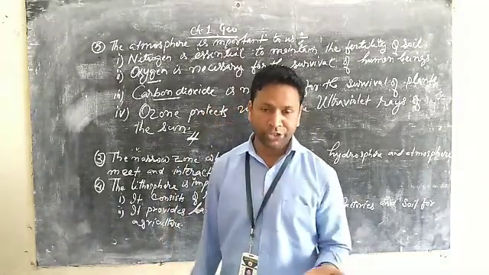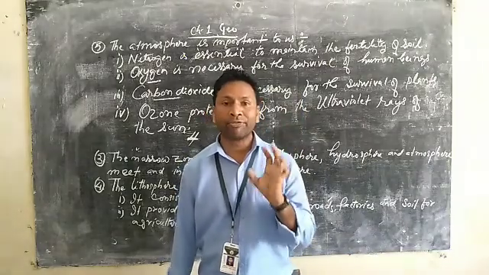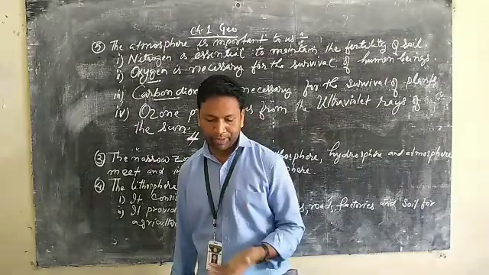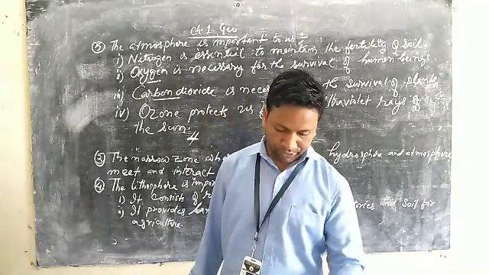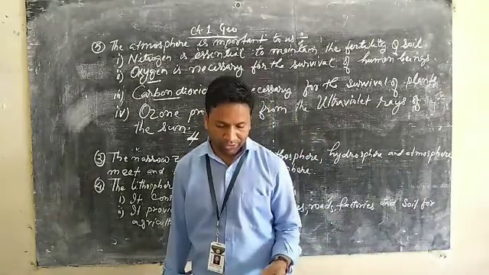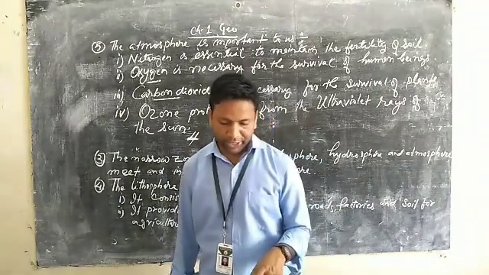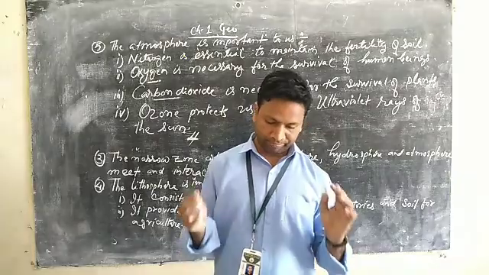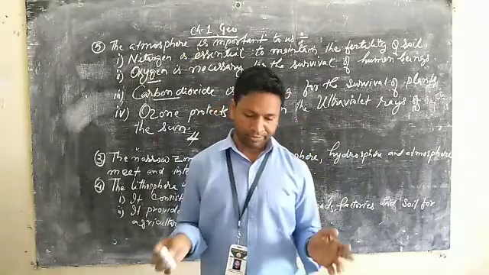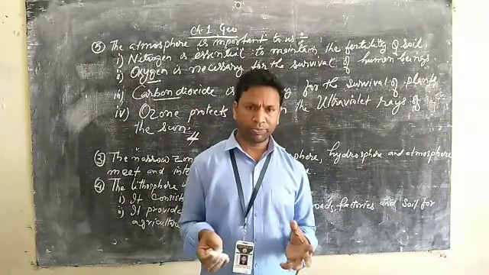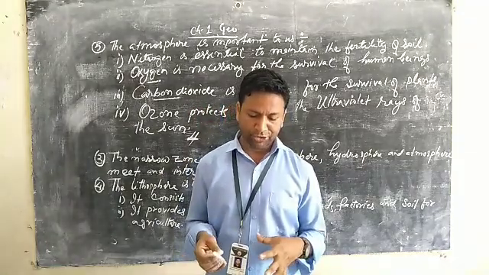I would suggest you pick up 5 points from these 4 paragraphs, and then compose properly and make the answers very suitable.